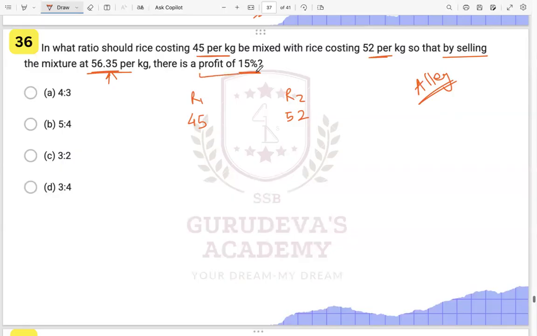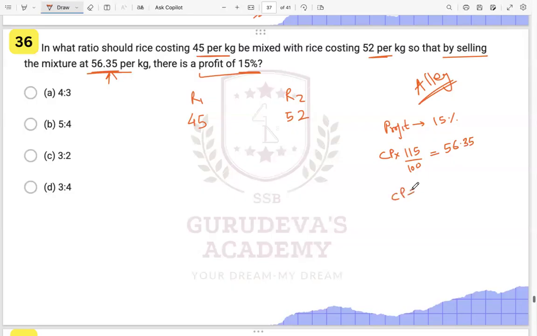So for such questions, how do we do it? We want a profit of 15%. A profit of 15% means what? Cost price times 115. 115% of the cost price is your selling price, that is 56.35 over here. This we have to find out. So what will the cost price be?